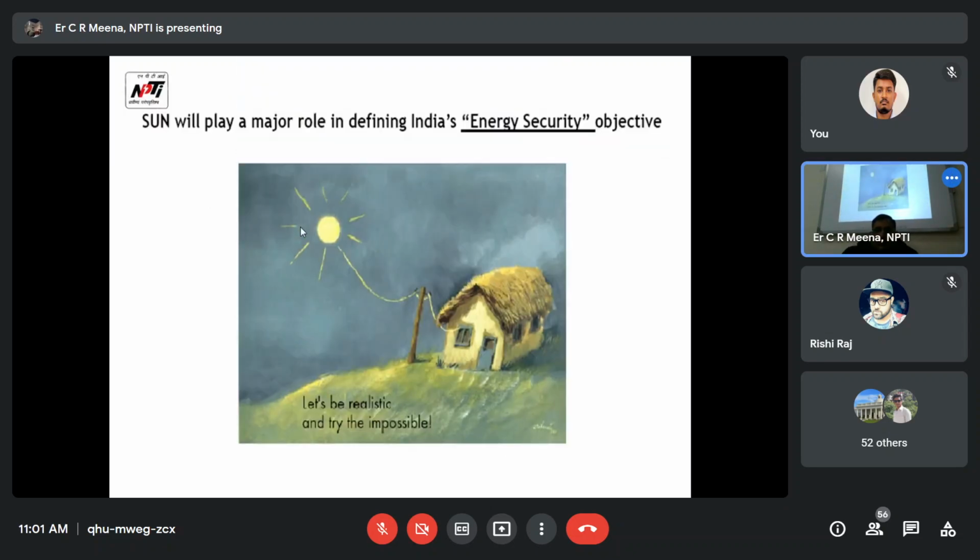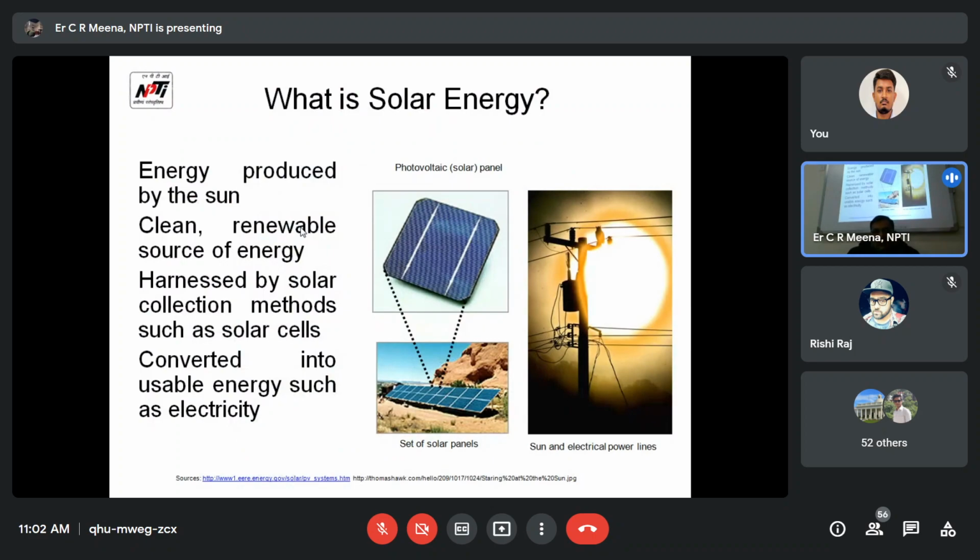How do we come to solar? The sun will play a major role in defining India's energy security objectives. Recently the government of India has claimed to be providing energy security, and in this objective we have to rely on the sun. What is solar energy? This is a solar module, made of solar cells, a single cell. So many cells are constructed in a string. This is one module. Finally, according to the requirement of voltage and short circuit current, VOC or ISC, the whole connection is a series or parallel combination of the different modules.